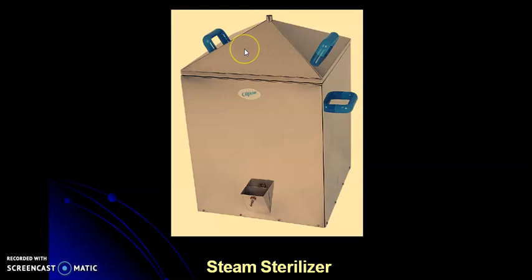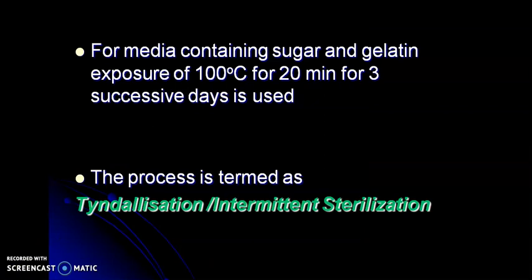A perforated tray above ensures materials are surrounded by steam. For media containing gelatin, exposure to 100 degrees Celsius for 20 minutes for 3 successive days is used. And for routine sterilization, exposure of 90 minutes is used. And this whole process is termed tyndallization or intermittent sterilization.